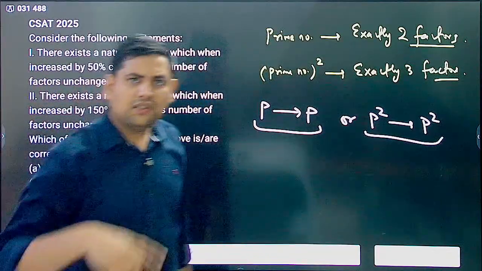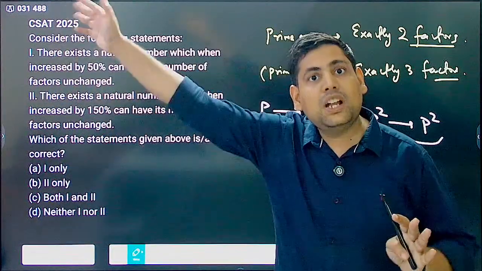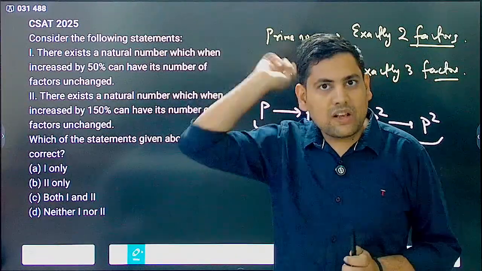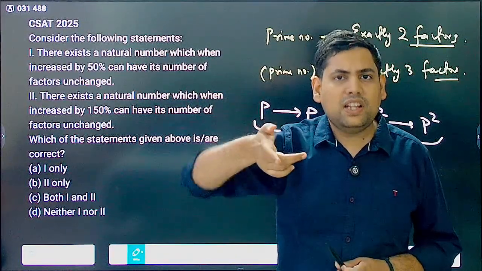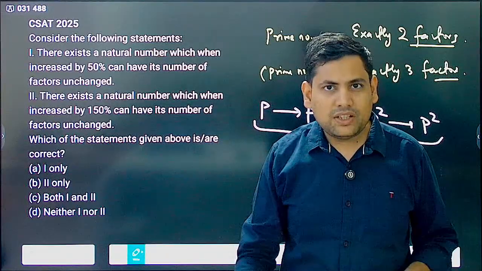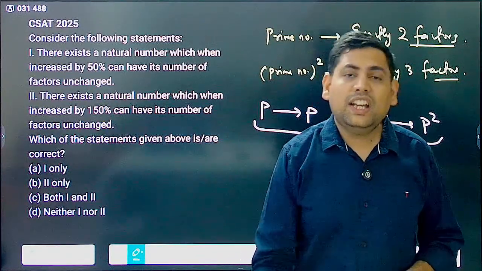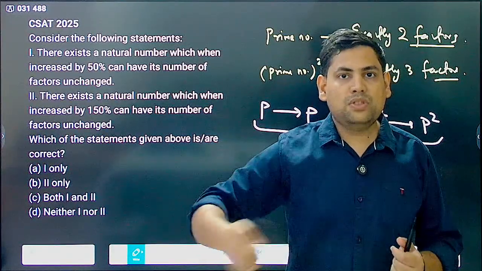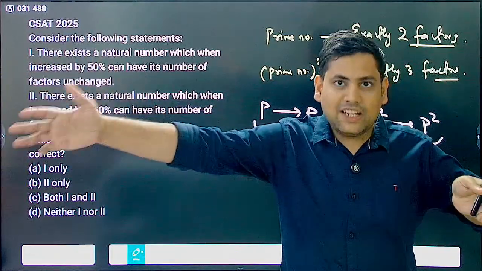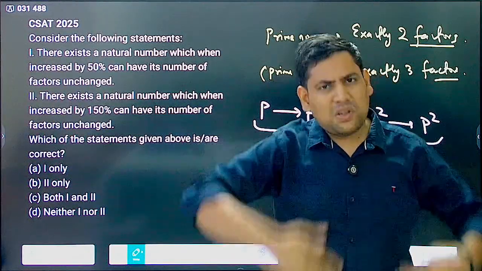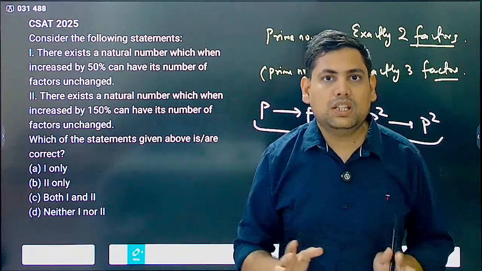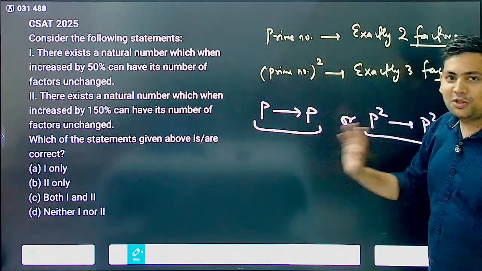Correct? Otherwise, if you take composite numbers, if you take a bigger number, for example 72 had 12 factors, but if you compare it with, let's say, 28 or 56, it will have lesser factors. Correct? 8 has much lesser factors. So in composite numbers, as the size of the number increases, then number of factors will definitely increase. These are the only 2 possibilities for constant.